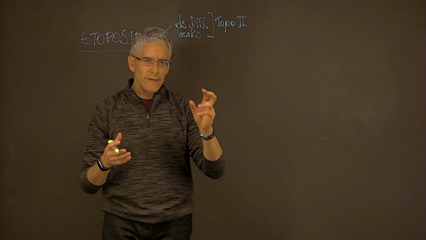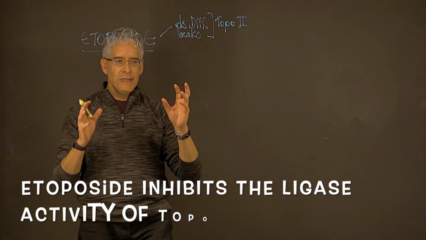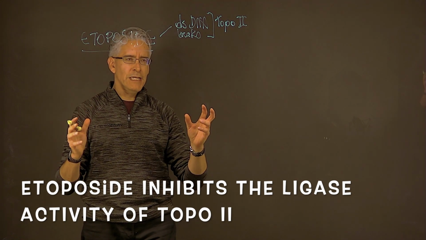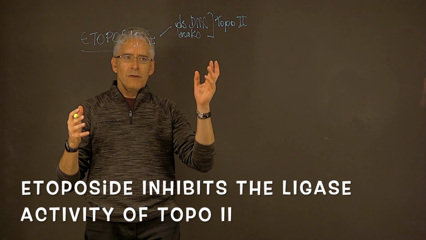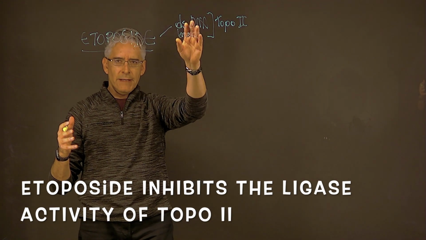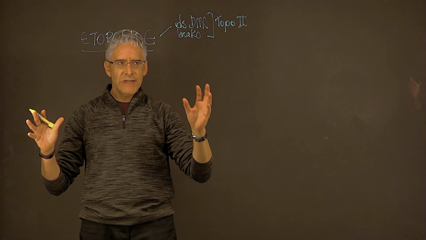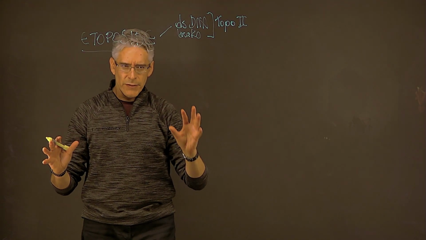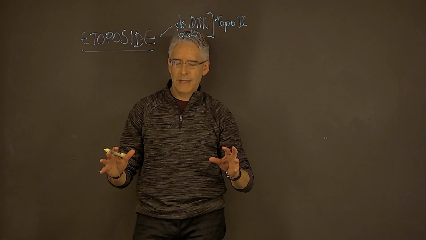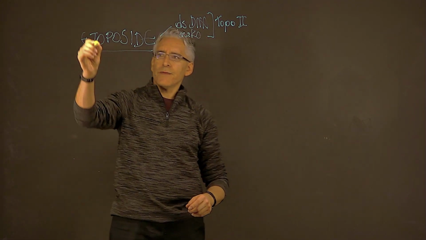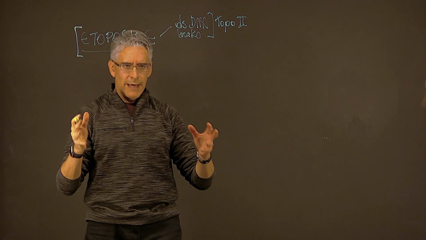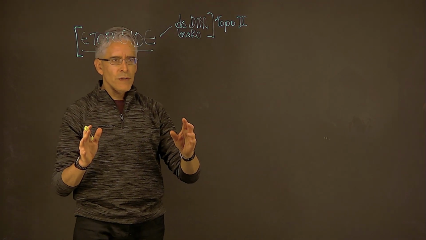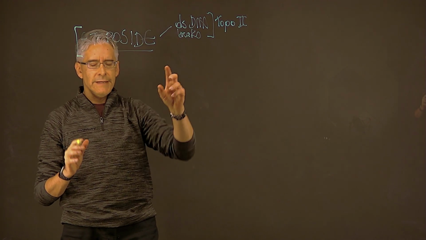But if the second enzymatic activity, the ligase activity, is inhibited, then it won't be able to fix the DNA that has been cleaved, therefore producing double-strand DNA breaks that remain in the genome. And as you can remember, this is the kind of thing that is classically associated with DNA damage. It's not good for the cell to have double-stranded DNA breaks. So if you treat cells with this chemical at the right concentration for the right amount of time, you're going to generate this kind of damage, double-stranded DNA breaks.